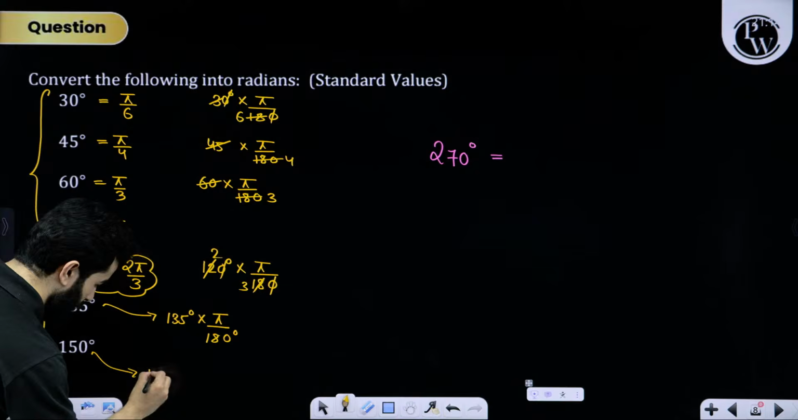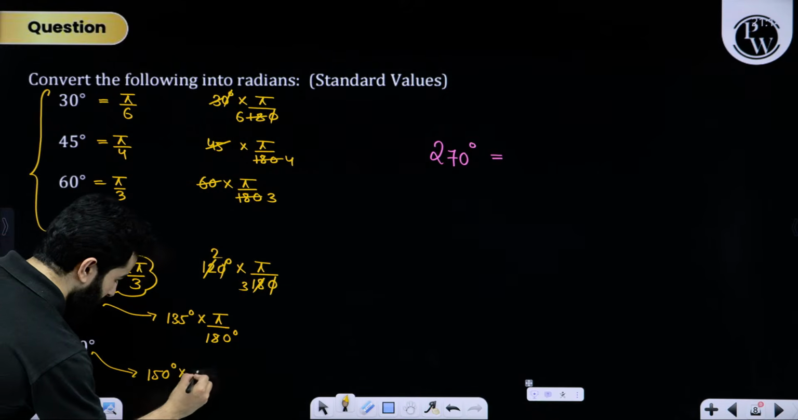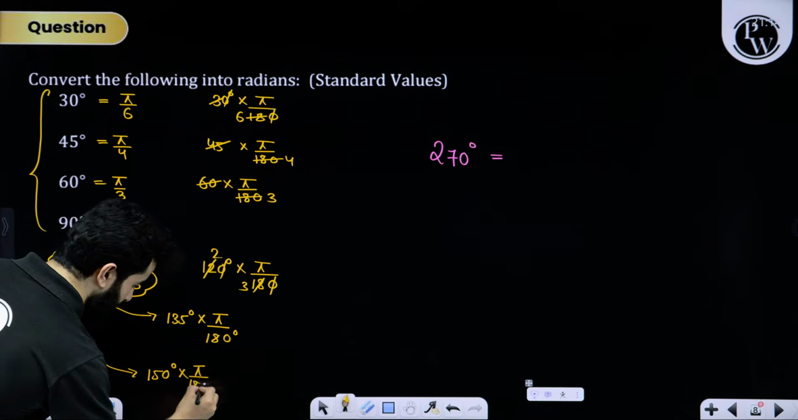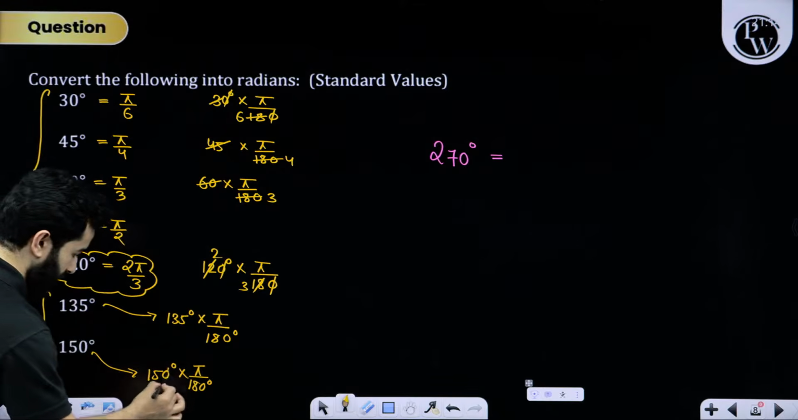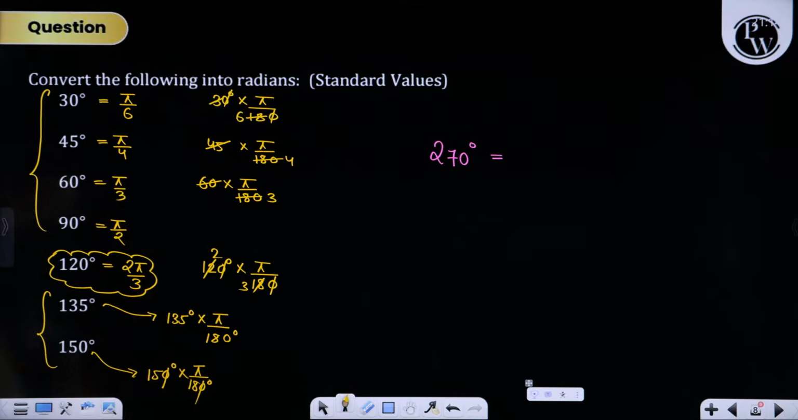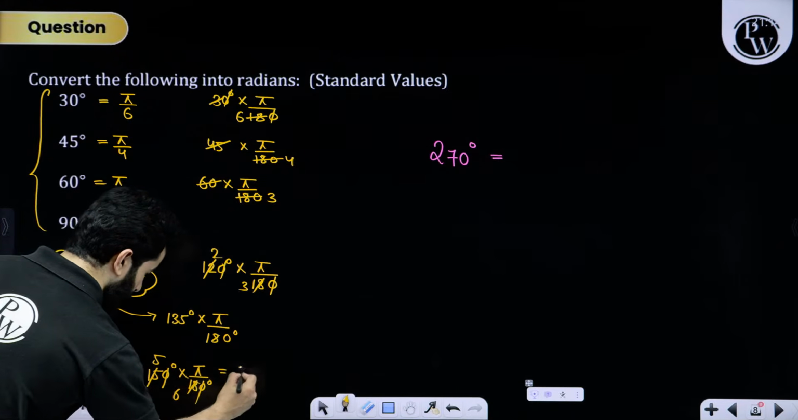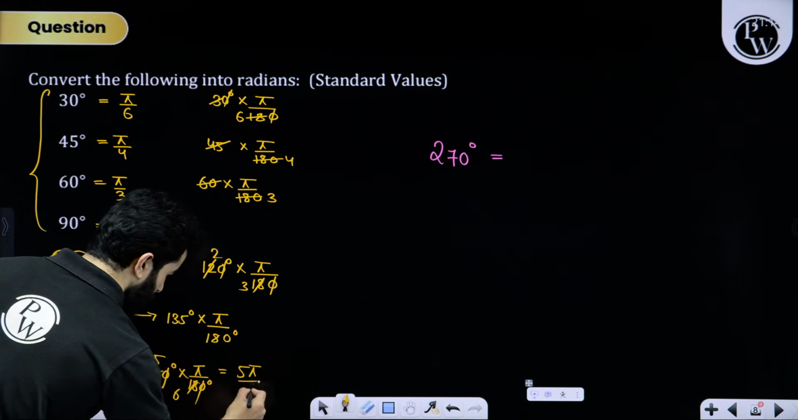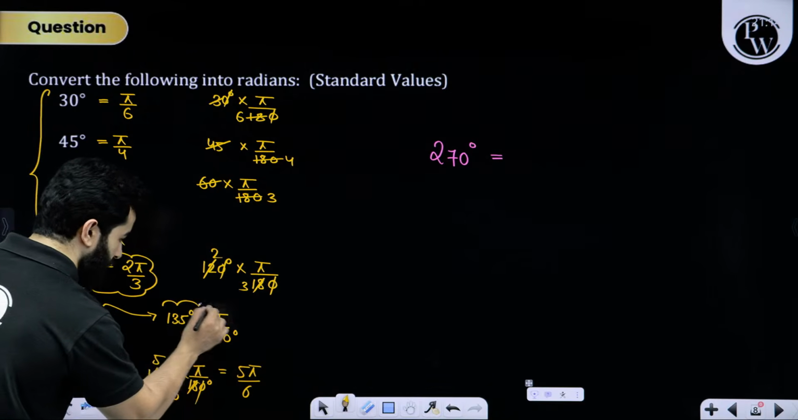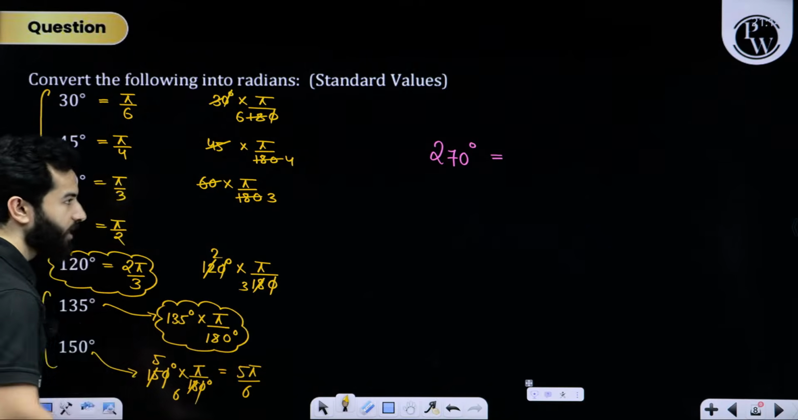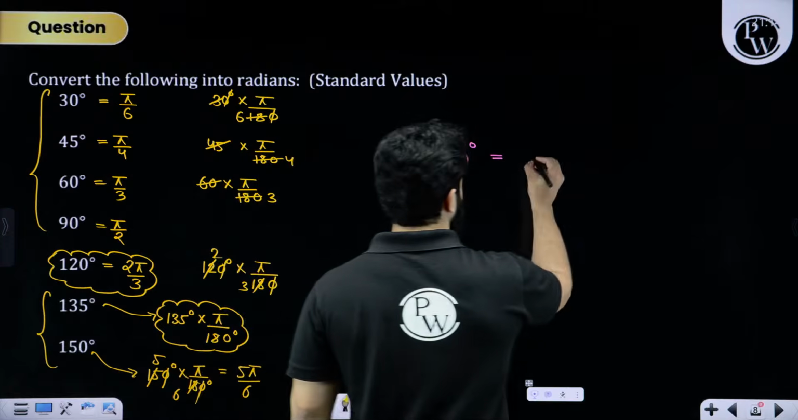This thing is going to be 150 degree multiplied by pi by 180 degree. You can do it with three fives are fifteen, three sixes are eighteen. So this will become 5 pi by 6. 5 pi by 6. Simplify this as well, my dear friends. Simplify this. 270 degree will become